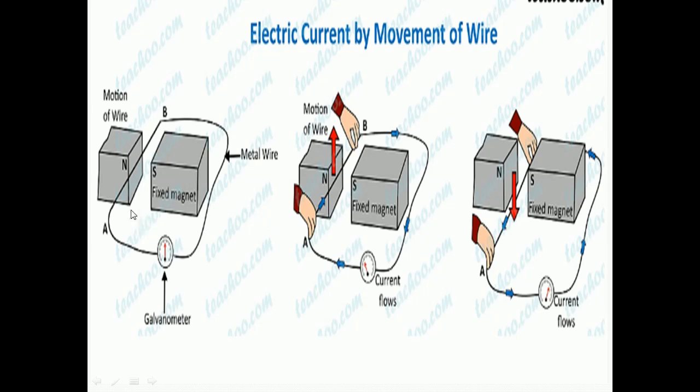Understood, children? So first, when the wire is not moving, there is no production of current and no deflection in the galvanometer. When we move the wire upward, there is a deflection in the galvanometer which shows the flow of current, and when we move the wire downwards, there is also a deflection in the opposite direction which shows the flow of current. So we can say that electric current can be induced by the movement of wire.